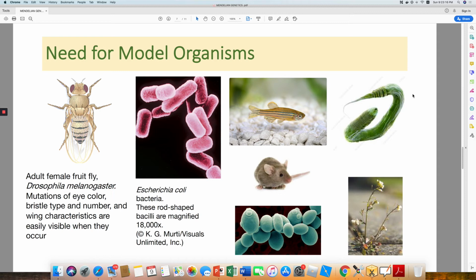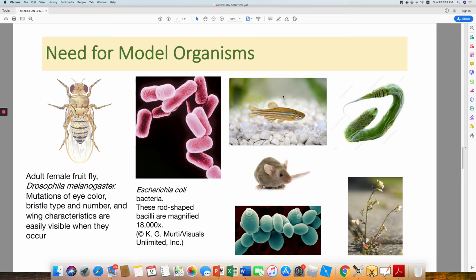So we have here the adult female fruit fly Drosophila melanogaster, in which we can study mutations of eye color, bristle type and number, wing characteristics, which are easily visible when they occur. Then in bacterium, we have the famous Escherichia coli. Then can you name all these other organisms? We have zebrafish, rat, yeast, C. elegans, Arabidopsis thaliana, and the number goes on.